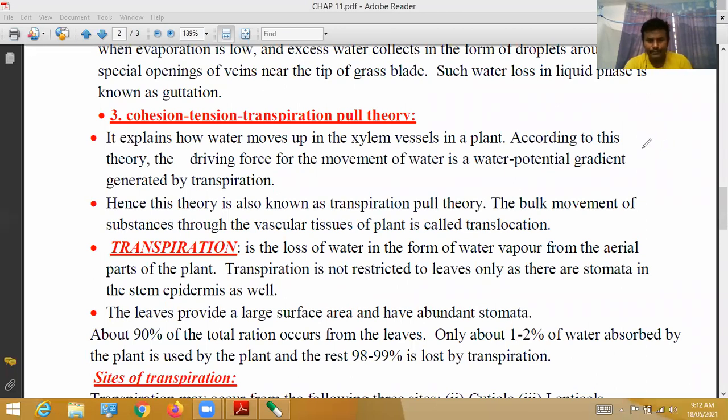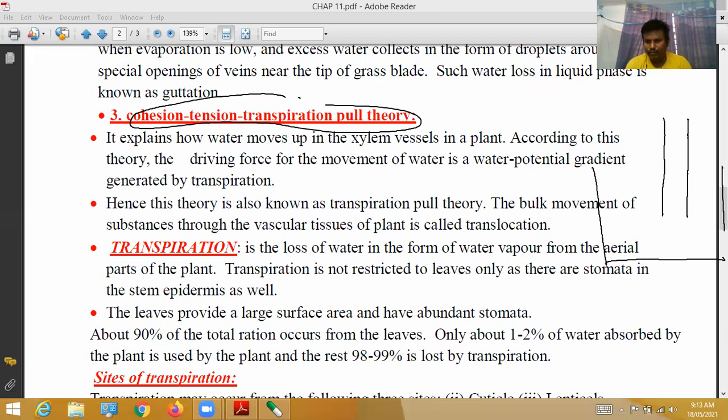To understand the cohesion tension transpiration theory, we take one beaker that is open on two sides. It must be open at this side and this side. Next, take one more beaker and fill it with water.